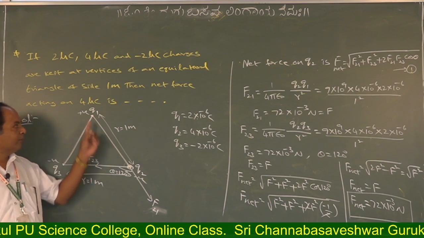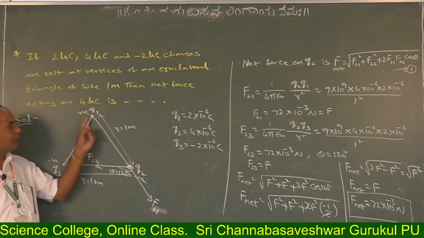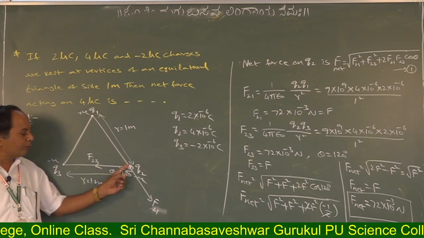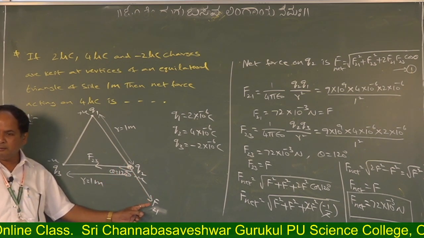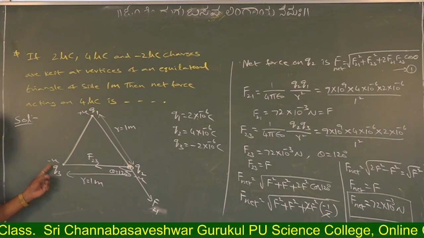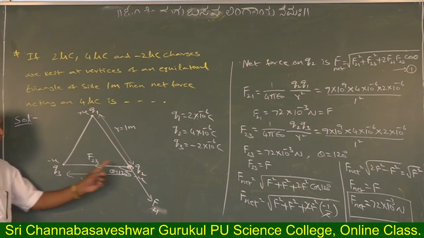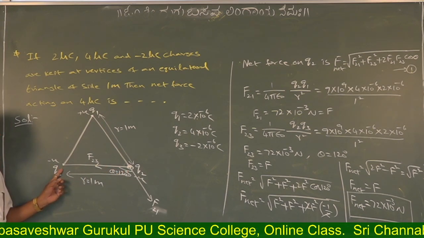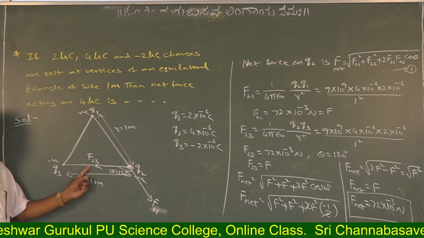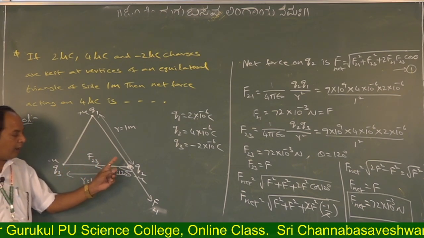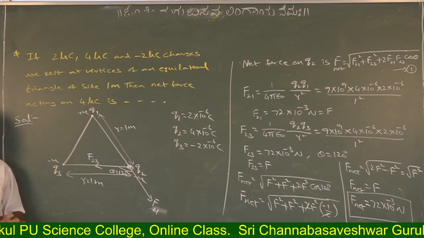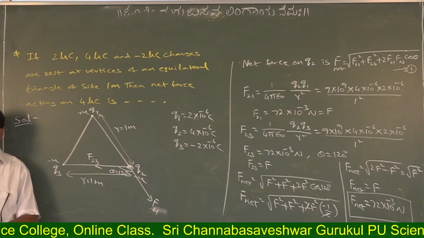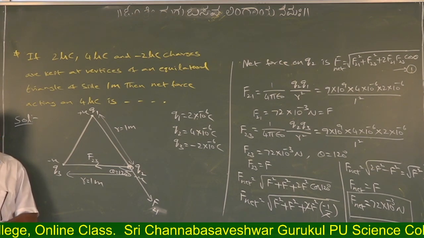Okay. So this is positive, this is positive. So what does Q1 do with Q2? Repel. So Q2 moves like this, so in this direction arrow mark. Similarly Q3 is a negative charge. What does it do with Q2? Attracts Q2. Attracts Q2 means Q2 moves left or right? Left. So left direction. Okay. So on which charge we are able to find out the net force? We should draw arrow mark in the motion of that charge, not the motion of other charge.